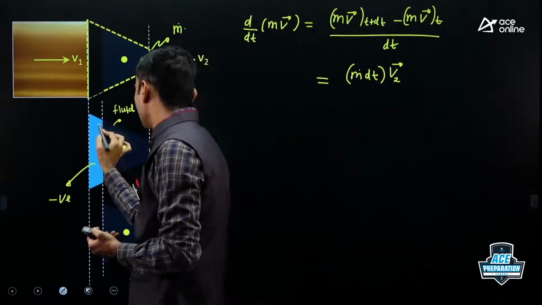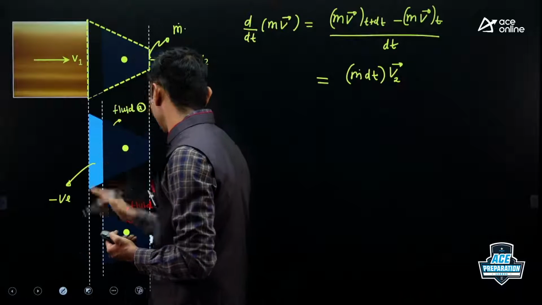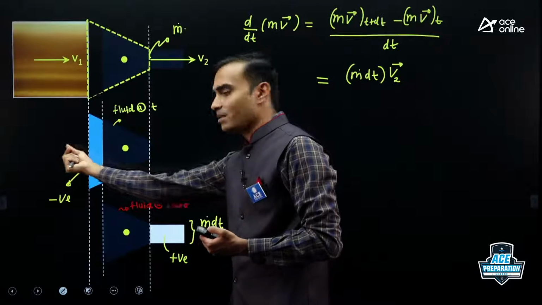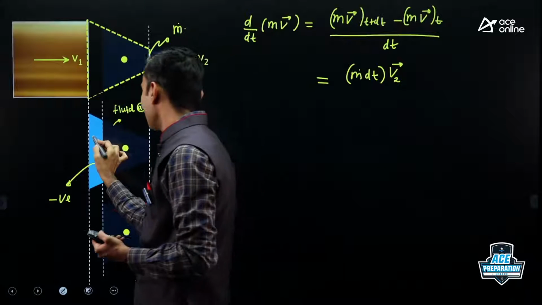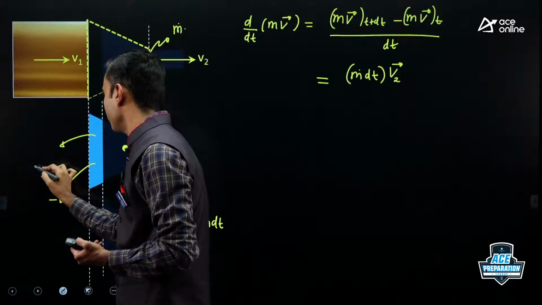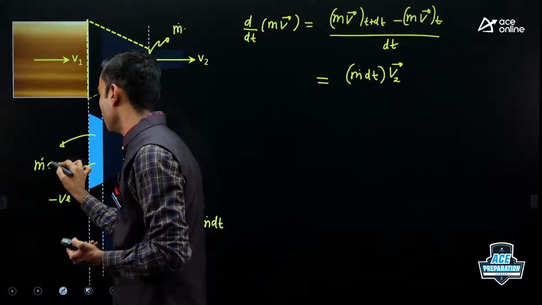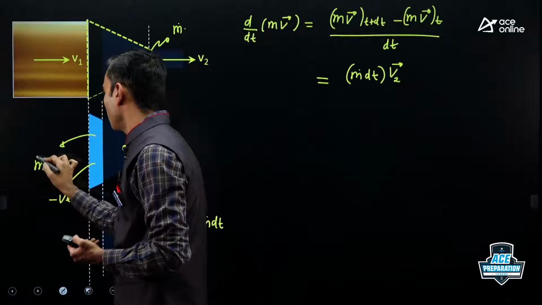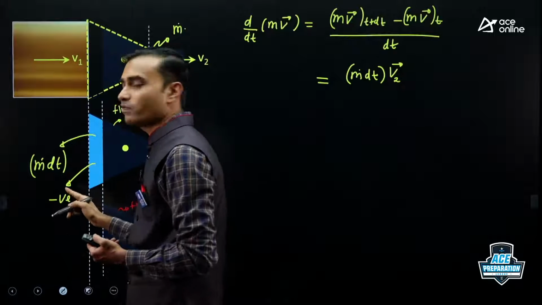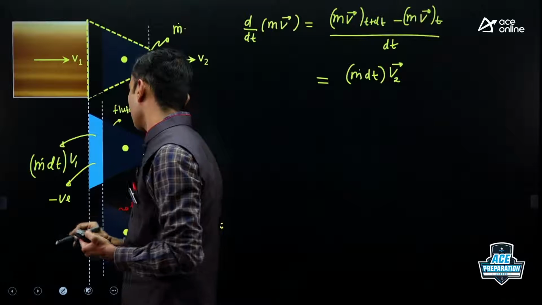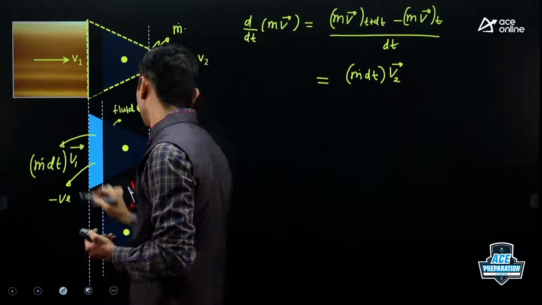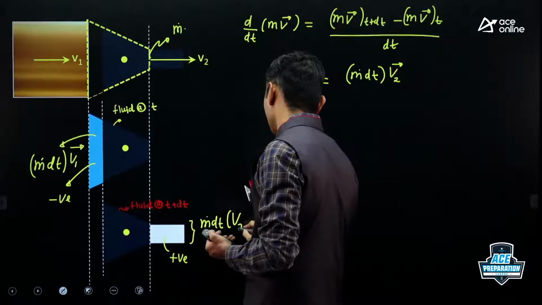Now the mass which is coming in will be the same as the mass which is going out. So the mass corresponding to this blue portion will again be m dot into dt. The momentum corresponding to this mass will be mass into velocity. The velocity here is V1. Right? And here the velocity was V2.